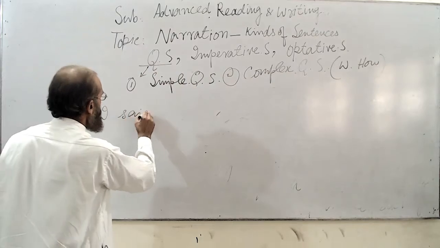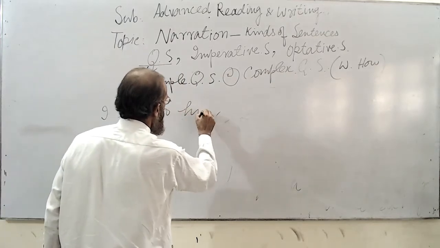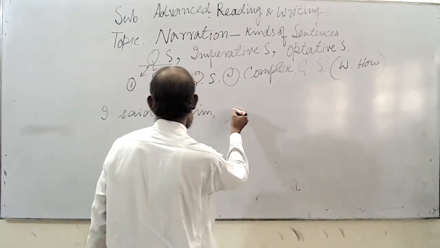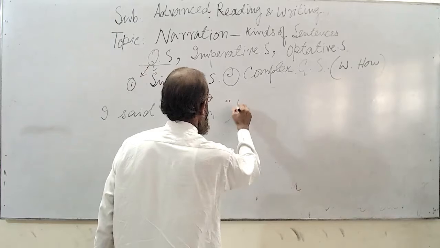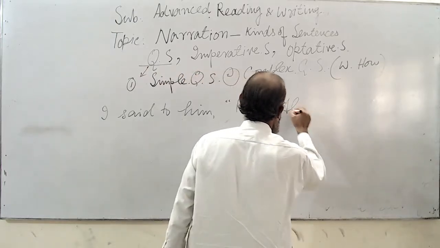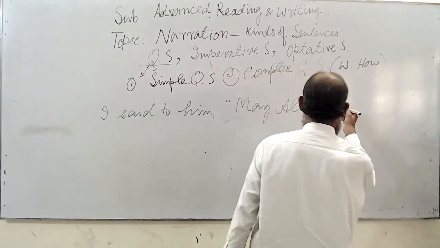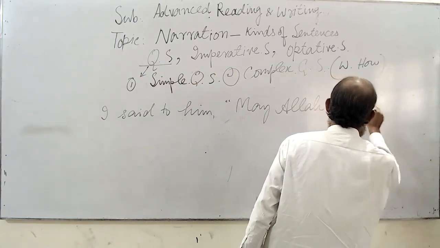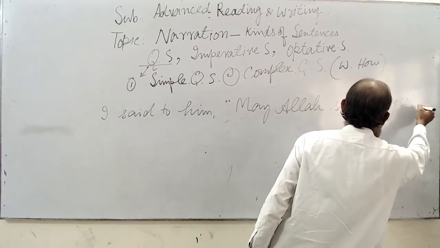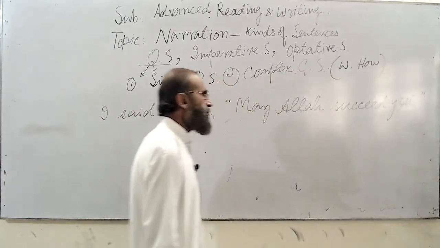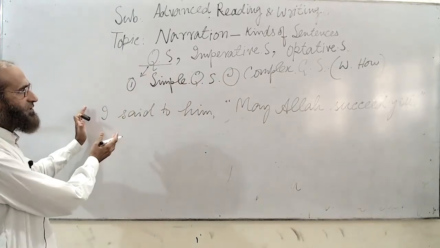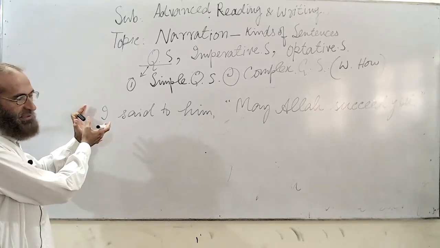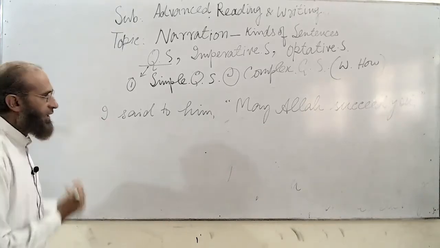I said to him, may Allah succeed you. Allah aapko kamyab kare. This is once again an optative sentence, but here we are sending some kind of prayer. Yani hum kisi ke liye yahan par dua kar rahe hain.